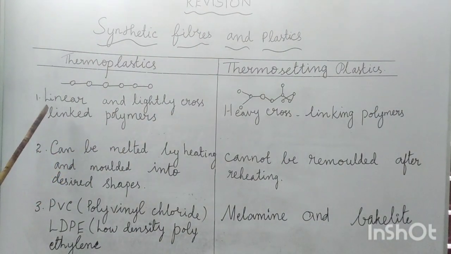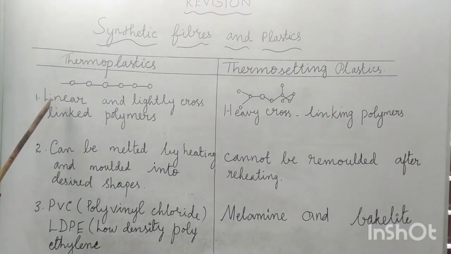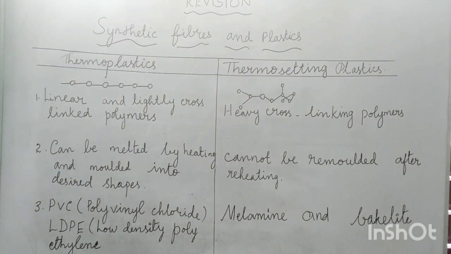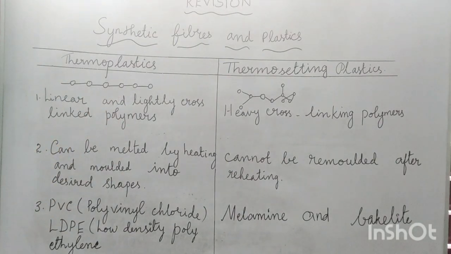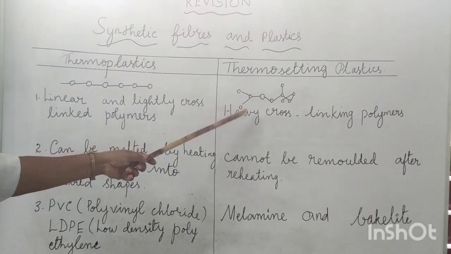Then that type of plastic we can call as thermoplastic. So, thermoplastics are linear and lightly cross-linked polymers that form a type of plastic, that is thermoplastics. At the same time, see this picture, thermosetting plastics are cross-linked.